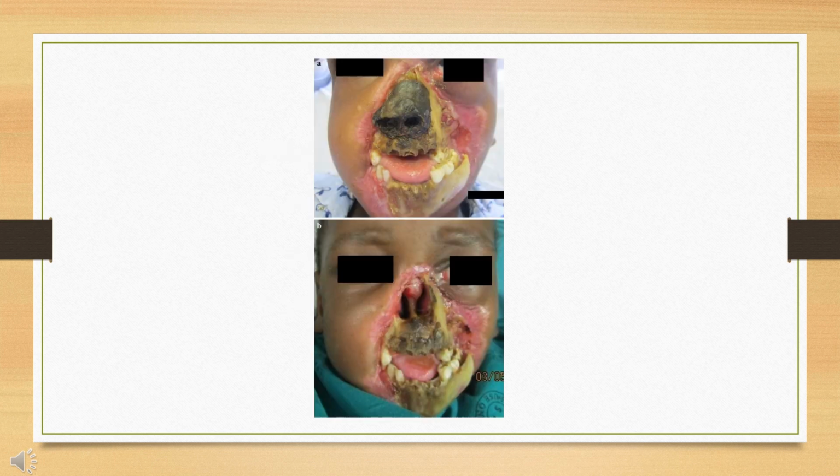There were a few doubts asked in the previous class. We'll see them one by one. The first doubt is about the histopathological features of noma. This is a clinical picture of a noma patient. If you take a histopathology of noma, there will be mostly a necrotic area only. There is a large amount of necrosis and sloughing of tissue happening in noma, so there is no need for histopathology for noma.